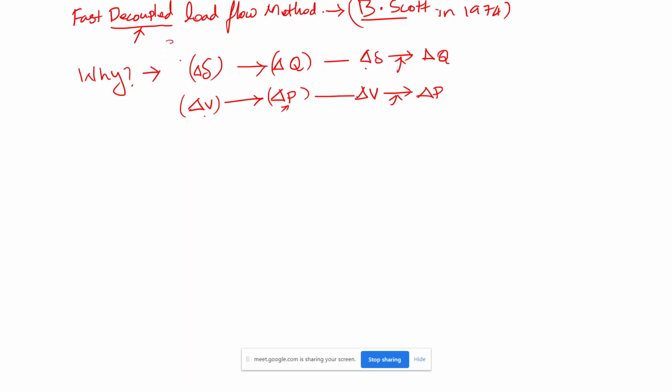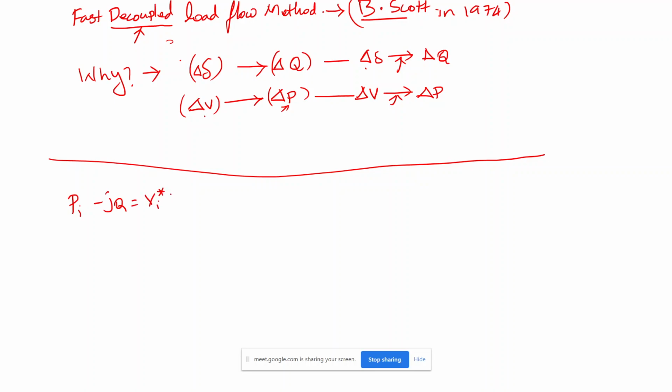Before going to that, we need to derive the load flow equation in polar coordinates, as we already solved in Gauss-Seidel as well as Newton-Raphson. Once again I am giving it for your clear understanding of how this load flow equation is obtained. We know that Pi and jQi can be written as Vi conjugate Ii. This is the general form, right?